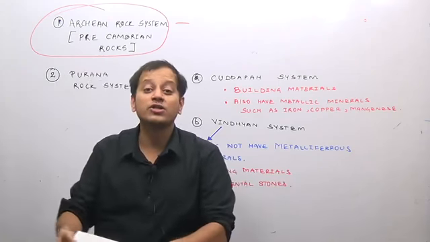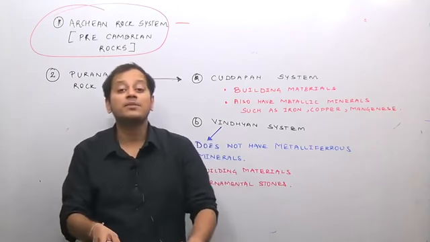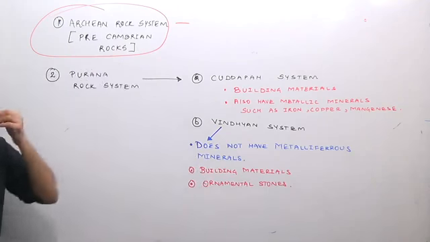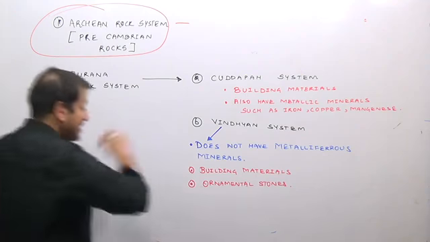So the Purana rock system consists of two things. One is the Kadapa system, and the second one is the Vindhyan system. The Kadapa system is famous for building material, and also has metallic minerals such as iron, copper, etc. While the Vindhyan system is famous for building materials, does not have metallic minerals, but has ornamental stones such as diamonds.